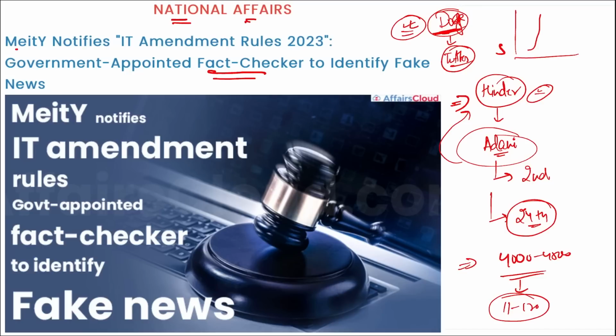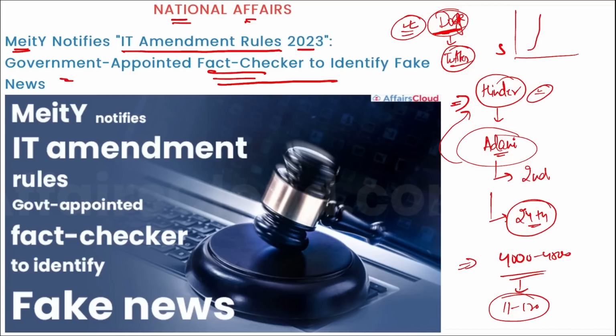So for the same, the Ministry of Electronics and Information Technology has notified the IT Amendment Rules 2023, where the government appointed a fact checker to identify fake news. In accordance with the 2023 draft of the amendment, the ministry is given the authority to establish a fact checking unit with broad power to ascertain what is fake, false or misleading content in any business of the union government.